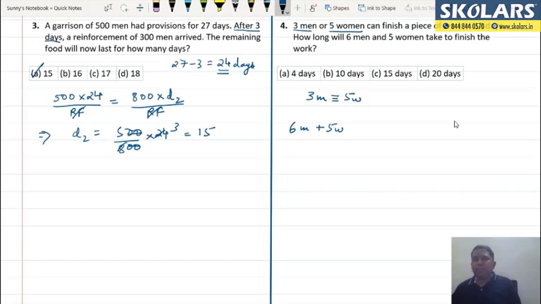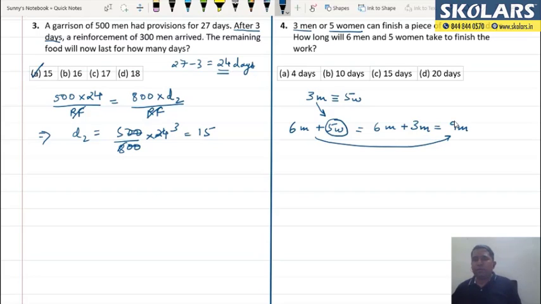So in place of these 5 women over here, I can put what? I can put 3 men, right? So from here I get 6 men plus, instead of 5 women, now I'll be writing 3 men. So I have converted this whole equation into 9 men. And now instead of saying 6 men plus 5 women, I will directly say what? 9 men.